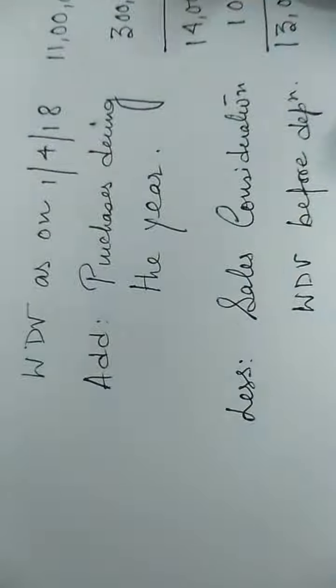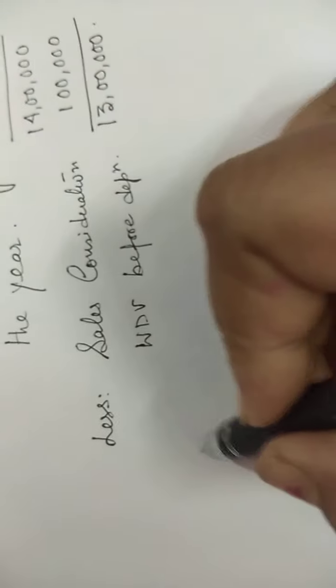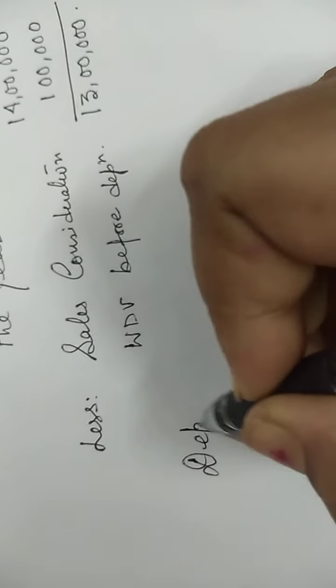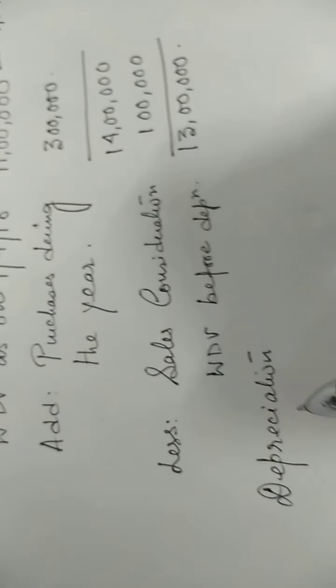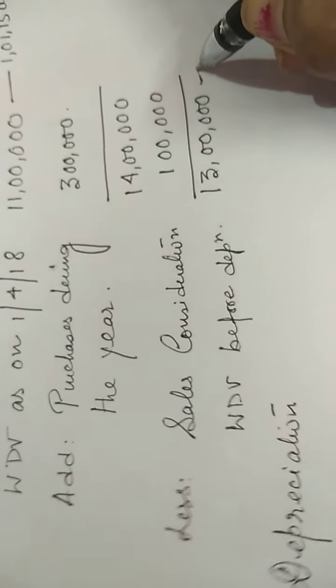Now they have asked us, from the following compute allowable depreciation. So we have to calculate depreciation only. We don't need to calculate closing WDV. On the 13 lakh, make 2 bifurcations. First, do away with the new purchase, that is 3 lakhs.